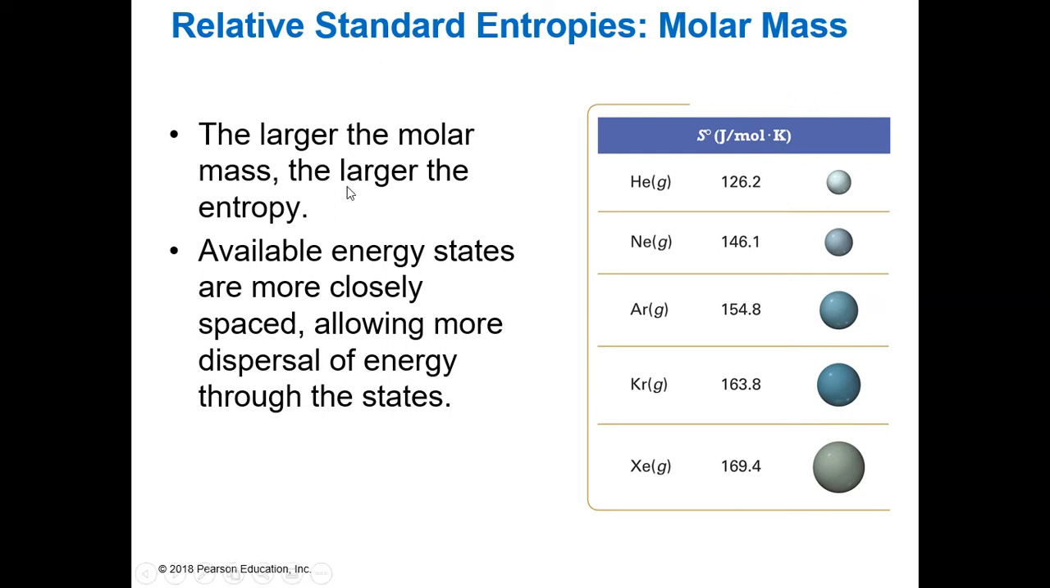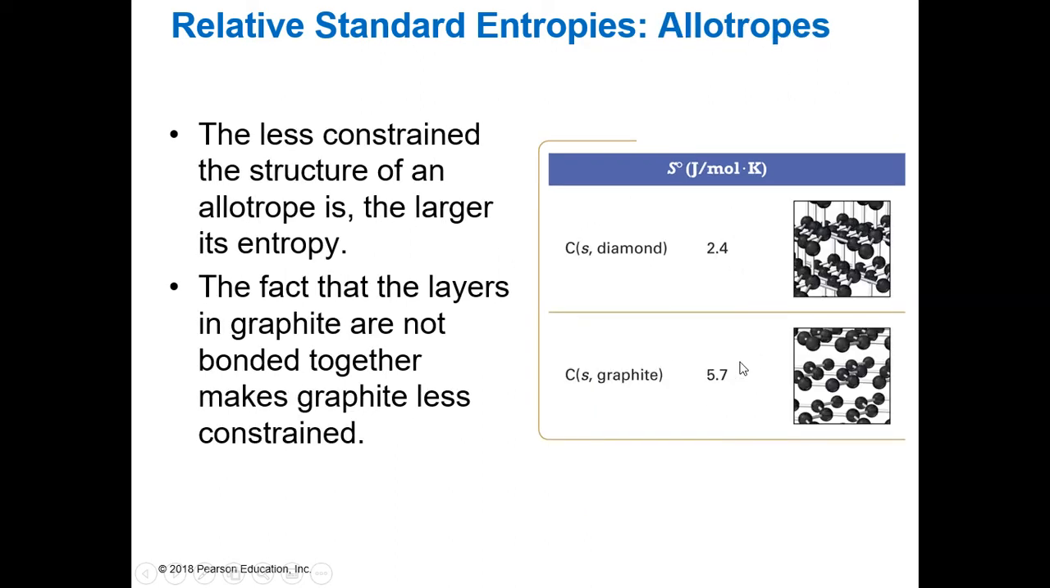Also, the larger the molar mass, the larger the entropy. We're not going to get into this exactly in this class, but if you think about it, there are more energy states, right? N equals 1, N equals 2, N equals 3. So we are allowed to have more closely spaced electrons that allow for dispersion through our energy states. So our electrons can jump to different energy states, and so we end up having a higher entropy with our higher molecular mass molecules.